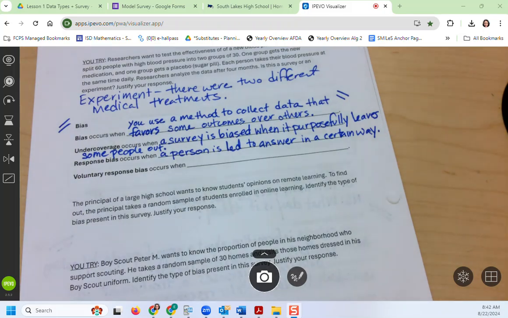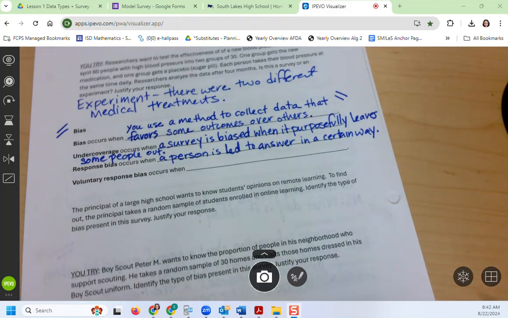All right? So voluntary response is often when they ask you to call in or text in or answer a survey online. Okay? So when people choose themselves to answer a survey.